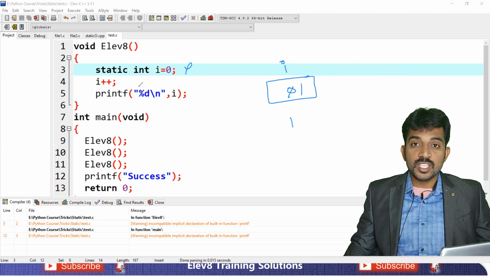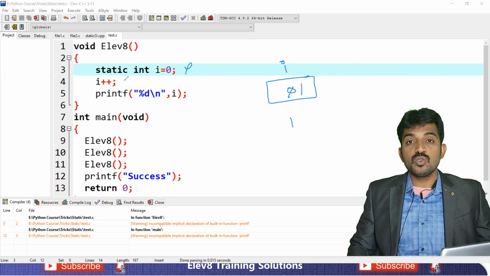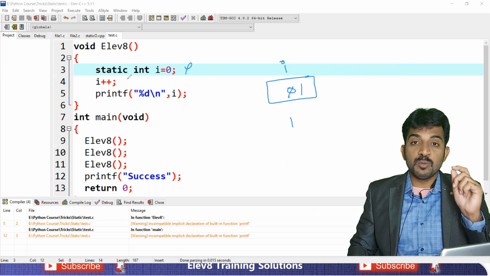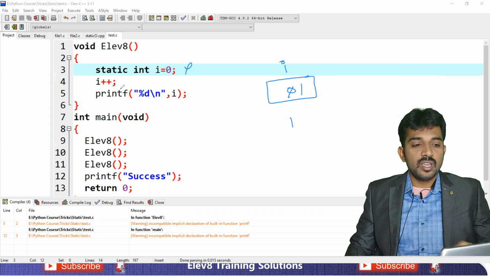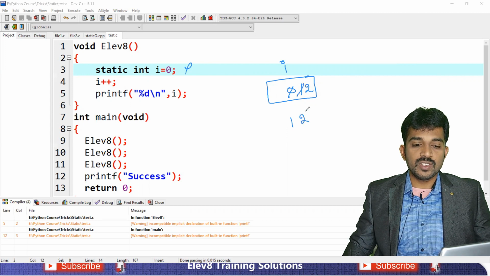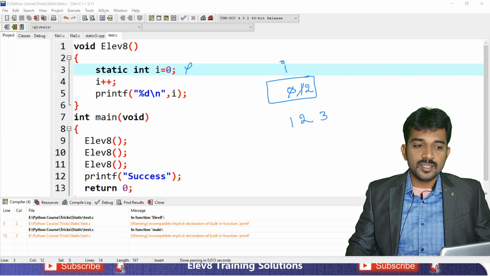The variable is already created. It's a static variable, so it checks the memory: is there any variable already created or not? If it is created, then it skips the creation. It comes to here, i++. Already the value of i is 1, so the value goes to 2. That is why 2 and 3. Is this clear?